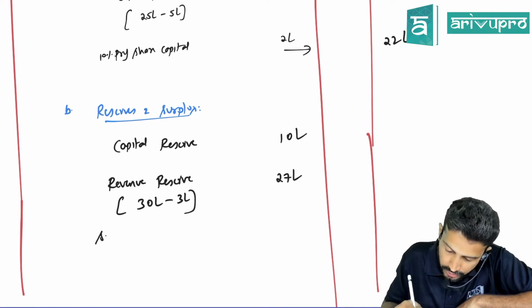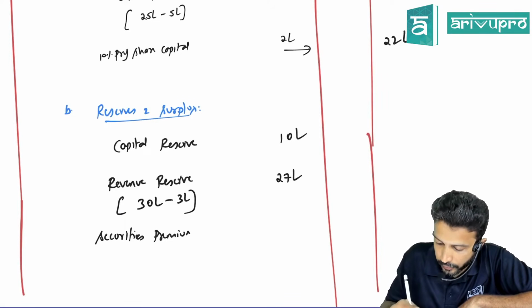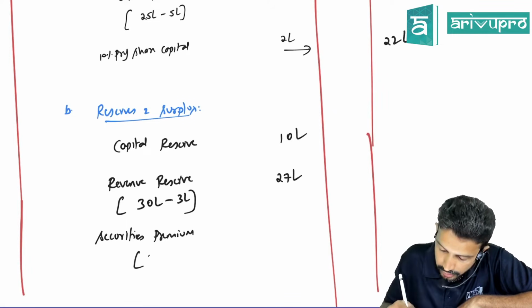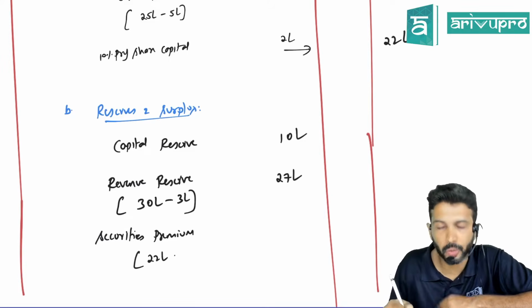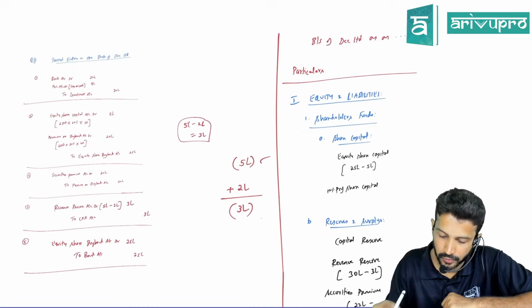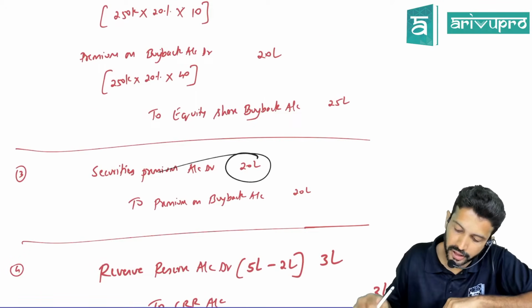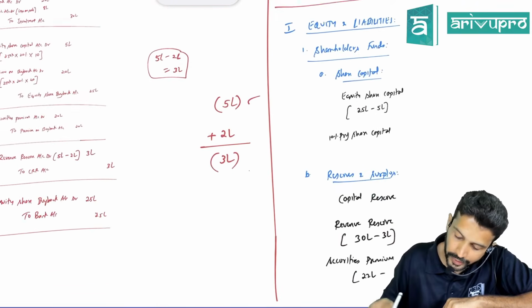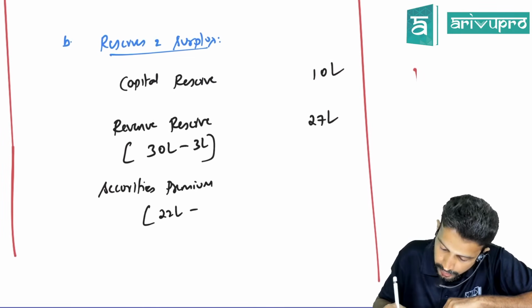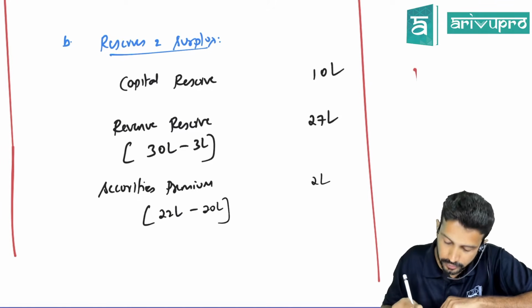The next reserve is securities premium. How much is the securities premium given? They have given 2200, which is nothing but 22 lakh. Check. I think we did get some premium on buyback, which we set off against securities premium. You have debited securities premium by 20 lakh. So securities premium will reduce by 20 lakh and it will become 2 lakh.